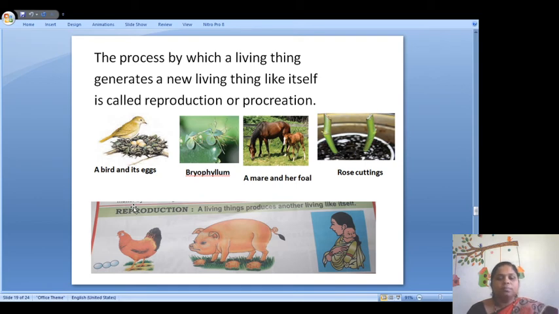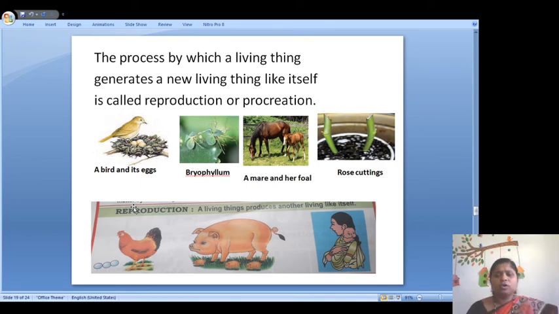Then the pig, the pig is able to give birth to its young one. Then there is a mother who gives birth to its child or a baby. So all these things happen in the living things. So reproduction takes place only in the living thing. The process by which a living thing generates a new living thing like itself is called reproduction or procreation.